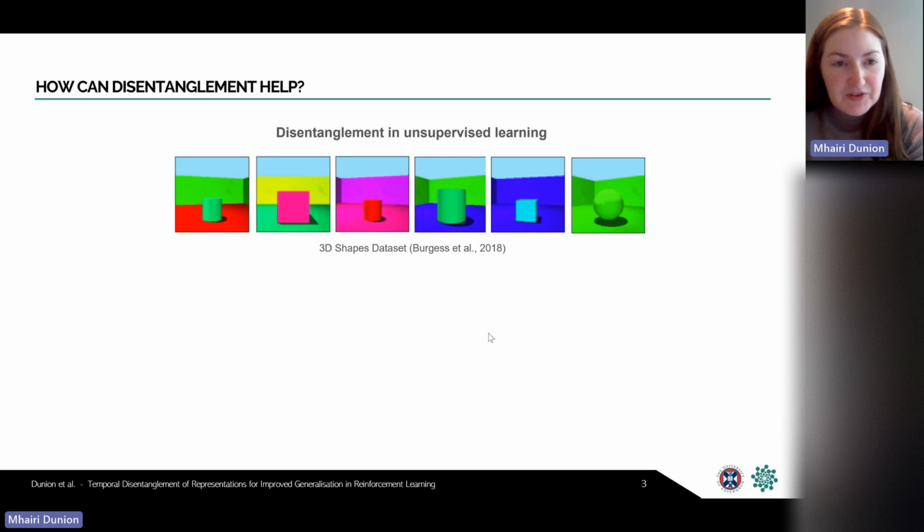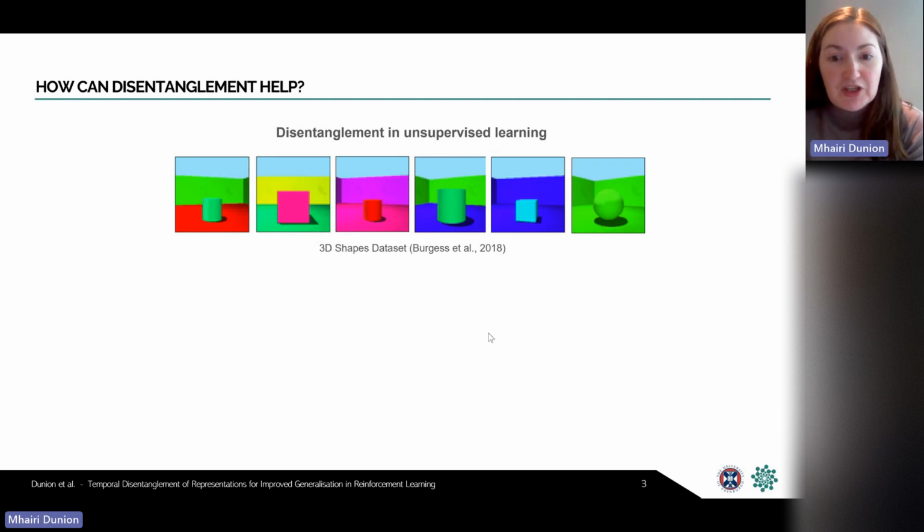So if an agent has a representation that's disentangled and it suddenly sees something new, like an object shape that it's never seen before, then only that one feature in the representation will change to something new. Everything else should remain values the agent is already familiar with and can still be relied upon for downstream tasks. However, in the disentanglement literature, it's been proven that it's theoretically impossible to learn ground truth factors of variation from IID data without some form of inductive bias or supervision.